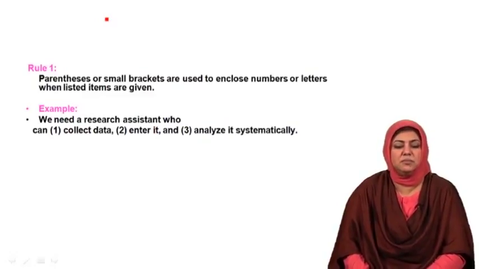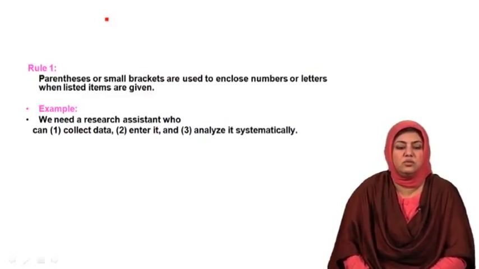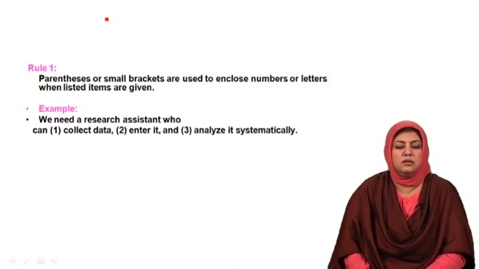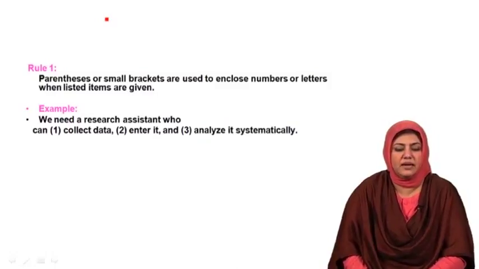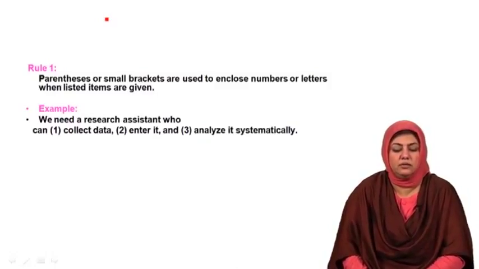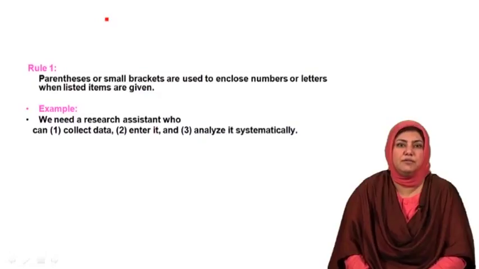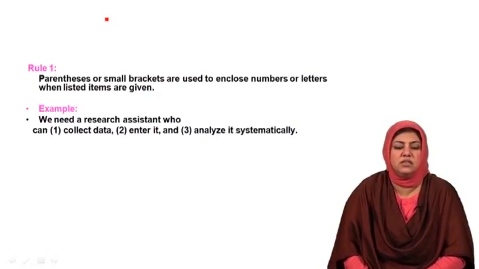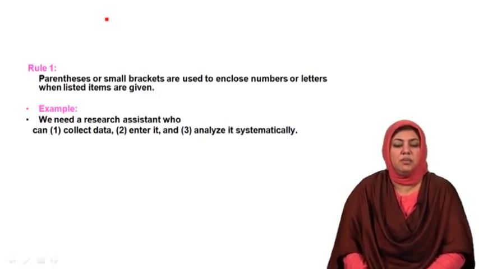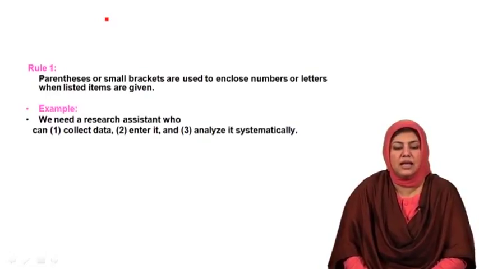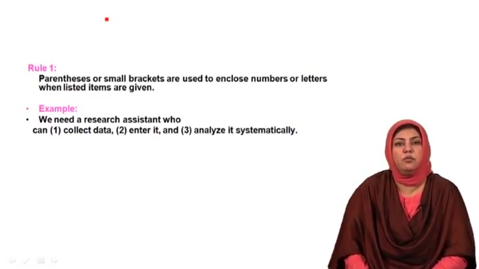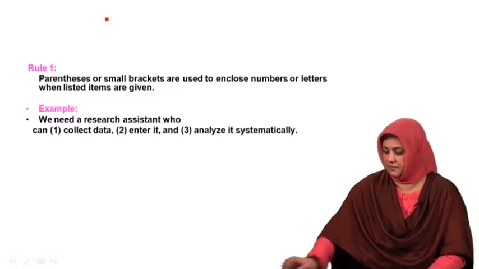Now, in this case, brackets are used to number the 3 aspects of work for which a research assistant is required. This use of brackets around 1, 2, and 3 not only emphasizes the importance of these 3 aspects that are given, but also adds to the clarity in the written form of this text.